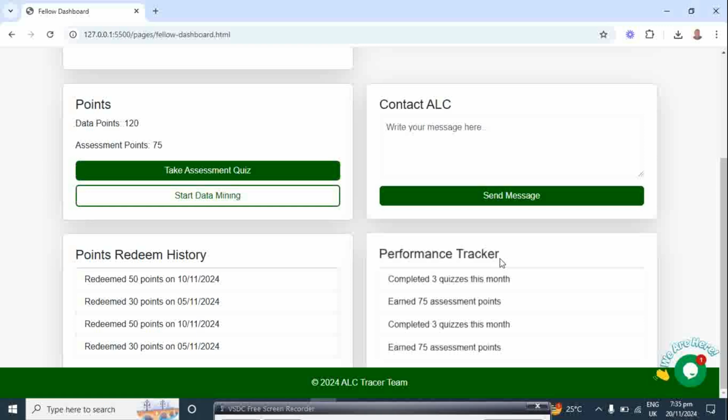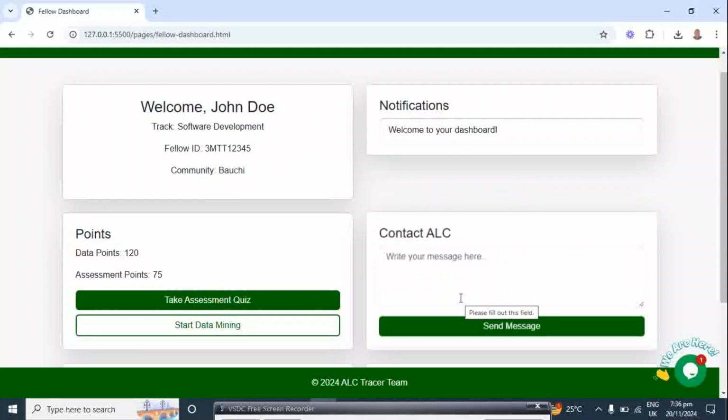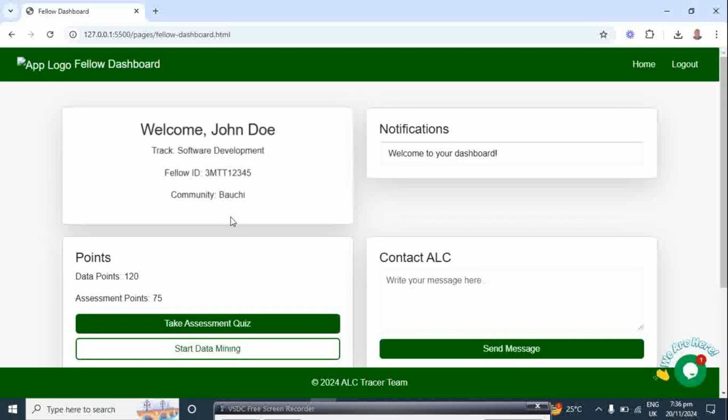And this is a performance tracker. Like, completed 3 quizzes this month, and 70 assessment points. So they need to go using their own email address. They don't need to be sent through WhatsApp. Like, many of us don't have access to WhatsApp and accessing all the fellows entirely.